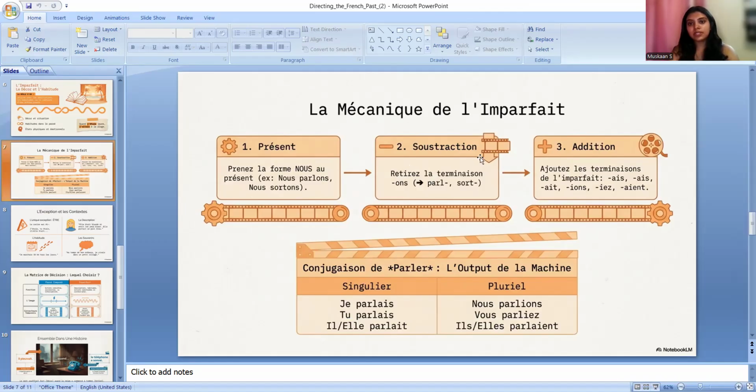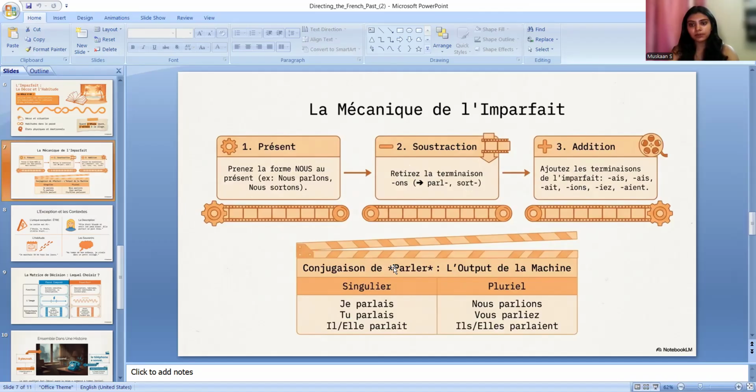So, soustraction. Now, retire la terminaison. Now, we will cut ONS here. And what will be remaining? Parl, sort. And after that, we will add endings. Addition. Ajouter les terminaisons de l'imparfait: AIS, AIS, AIT, IONS, IEZ, AIENT. So these are the endings. You have to learn the endings of l'imparfait.